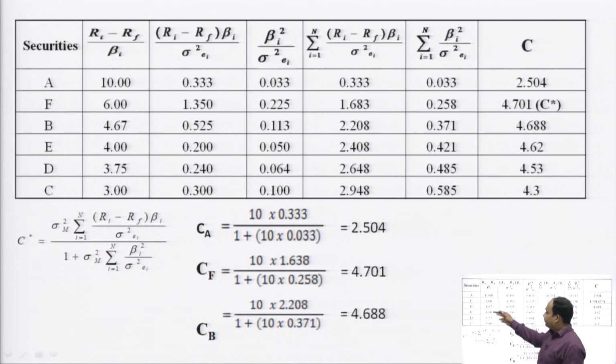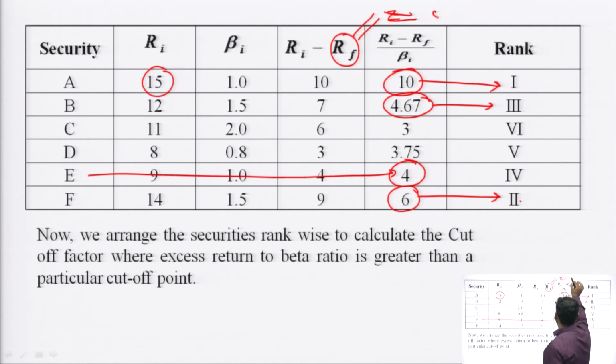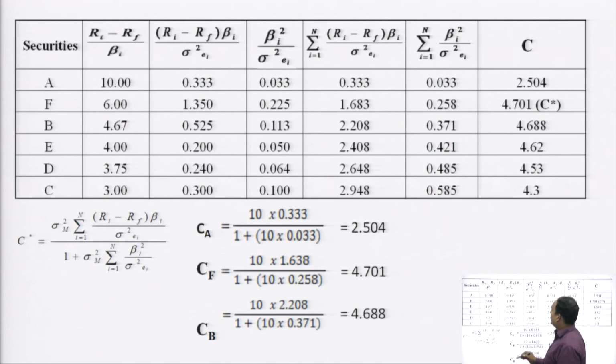Now we have put all the ratios which we calculated in our previous table. Now we are calculating Ri minus Rf. Ri is given as 15 for A, RF is 5%, right?